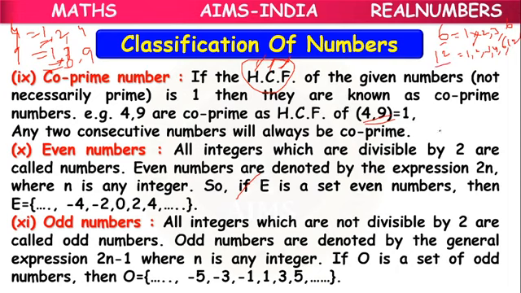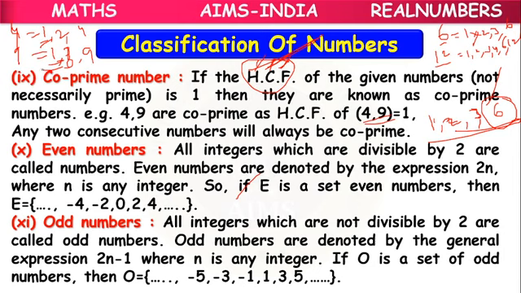What are the common factors? 1 is common, 2 is common, 3 is common, 6 is common. In both the numbers we have these common factors. But out of these 4 common factors, what is the highest? 6 is the highest. So 6 will be considered as HCF of the given numbers.